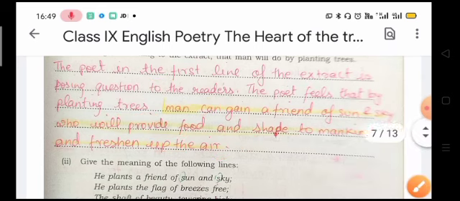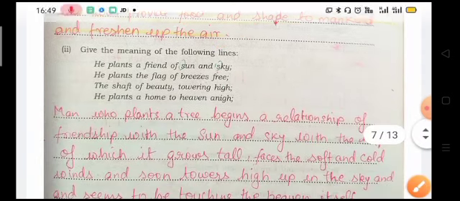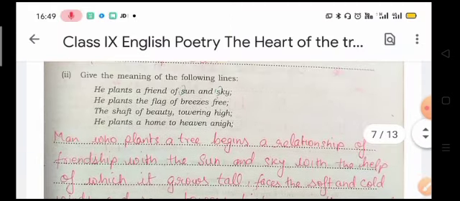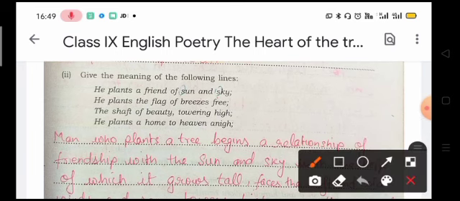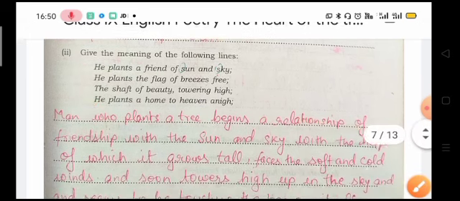Now our next question is: give the meaning of the lines. He plants a friend of sun and sky. He plants the flag of breezes free. The shaft of beauty towering high. He plants a home to heaven and I. The answer to this question is: